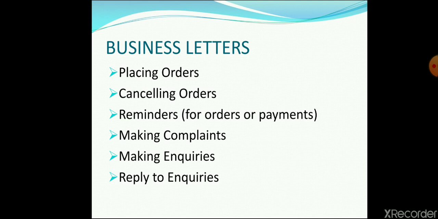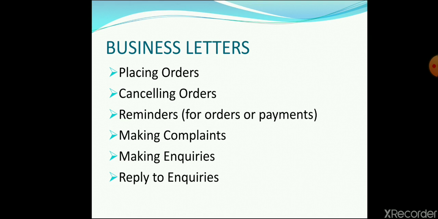Next, cancelling orders. Like sometimes we do not receive our order in time, and by that point of time we no longer require that order, so we can also cancel the orders which are given earlier, right? Third is reminders. It means suppose we have issued some material to somebody. Suppose we have delivered a truck of goods to somebody and that person has not made his or her due payment in time. Like whatever is the date of commitment, the payment is not done in time. So reminders are written, right? For orders, reminders are written. So this is the third type.